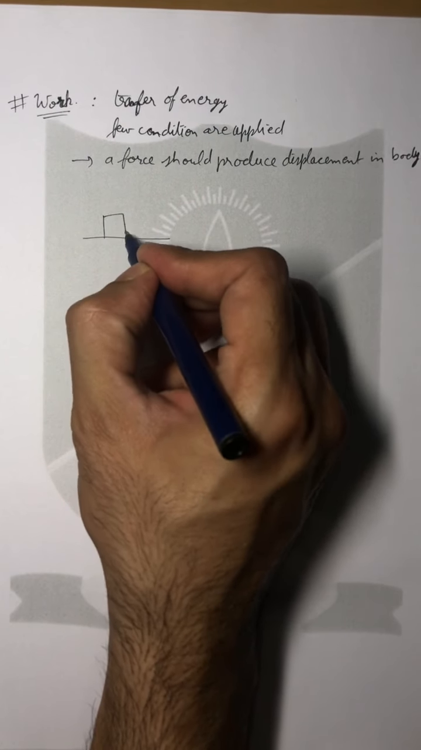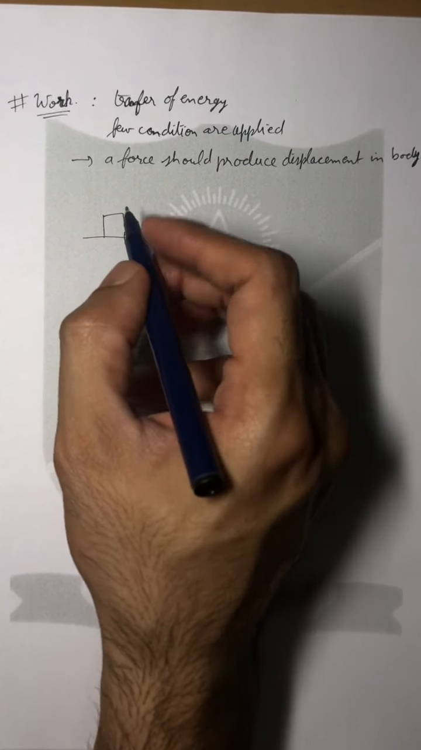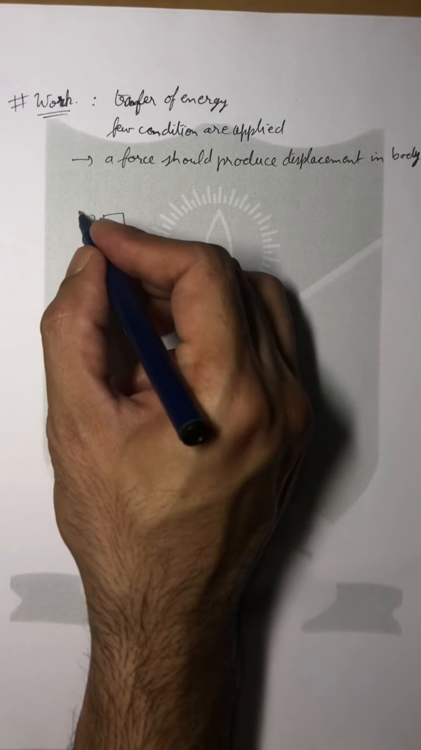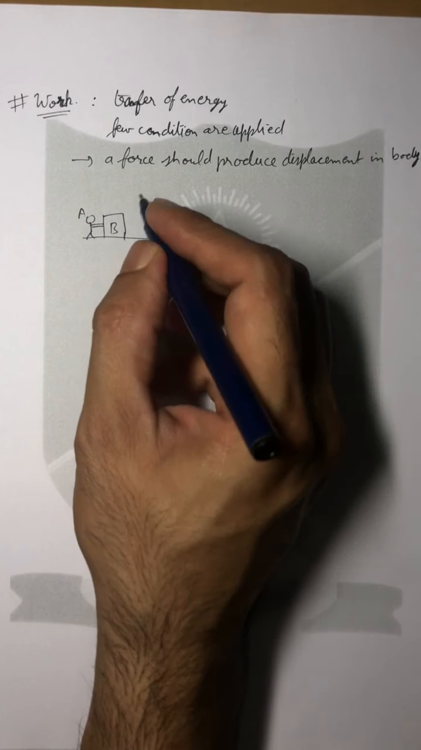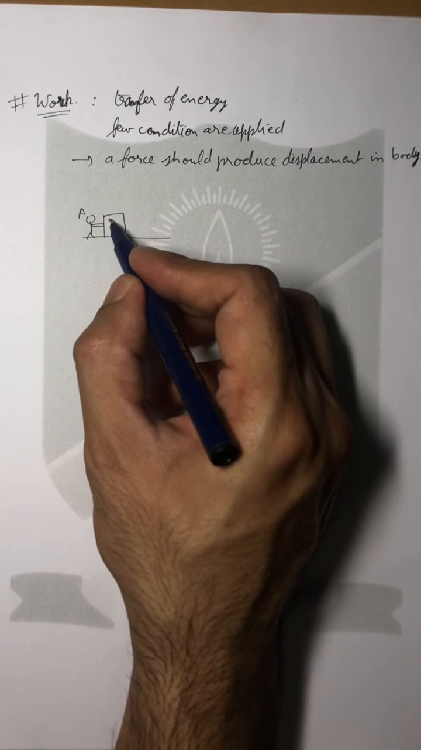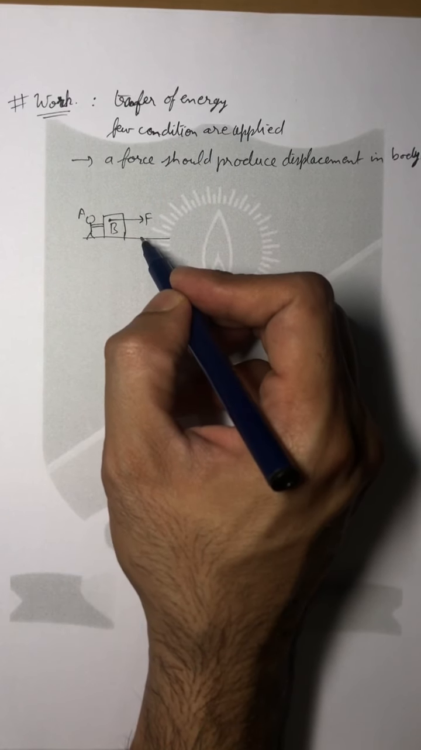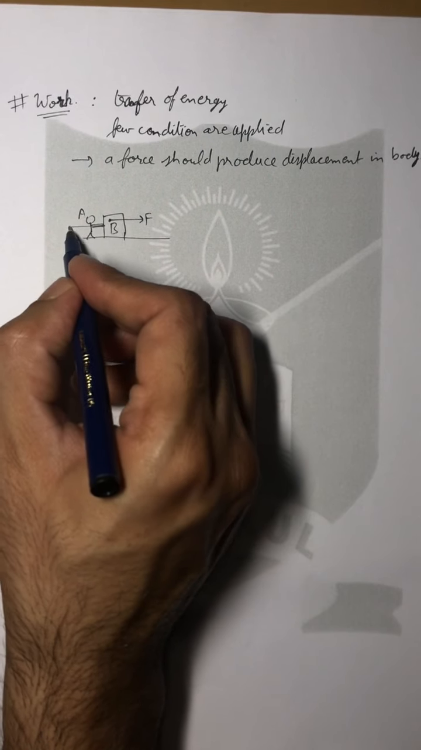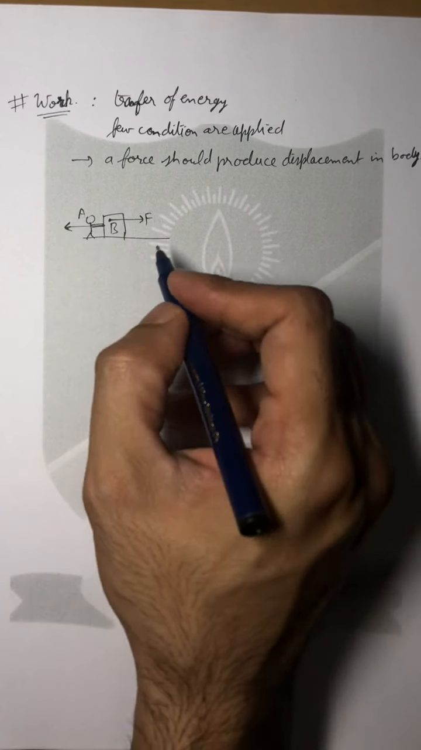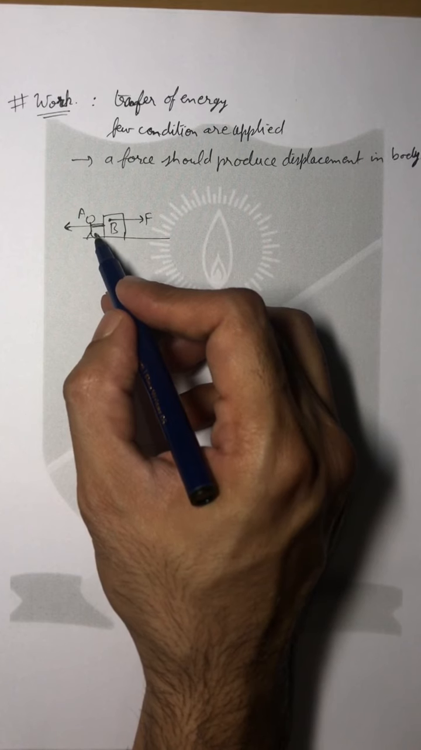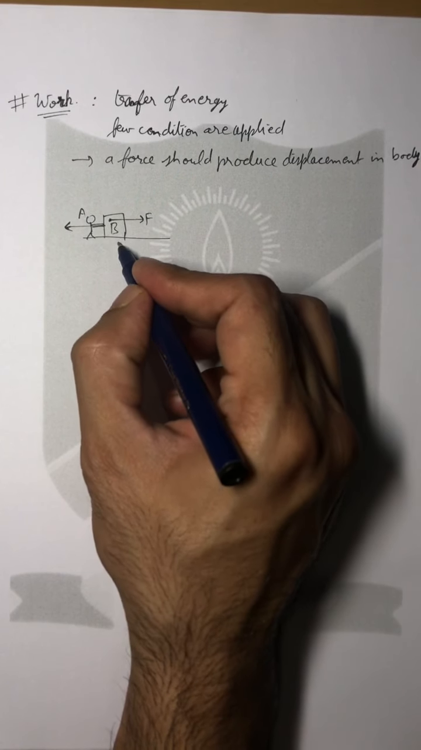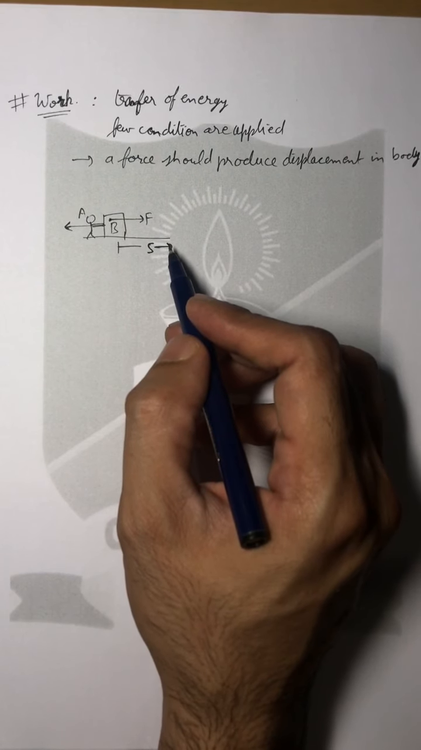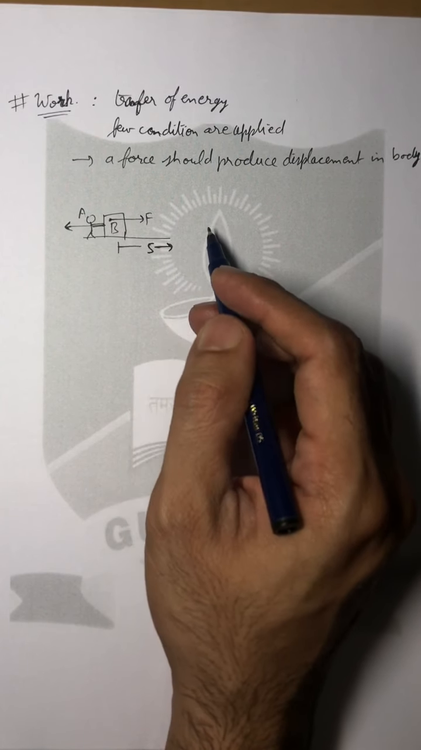So let us say that there is a box on the ground, and a boy is applying force on this box. Let us say that the boy is A and the box is B, and the boy is applying some force on the box in this direction. Then we know that the box will also apply the same force on the boy in the opposite direction. Now if the force applied by the boy on the box produces some displacement S, the box moves by some displacement S, then we can say that work is done.